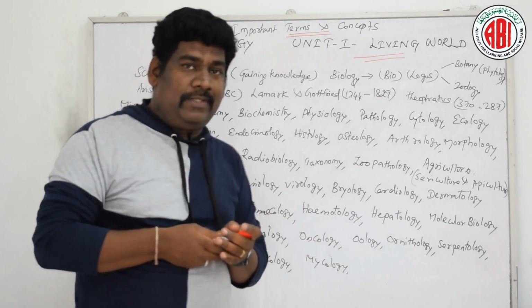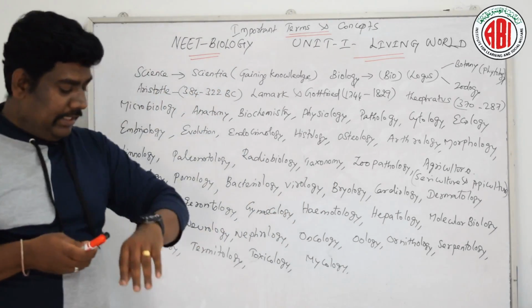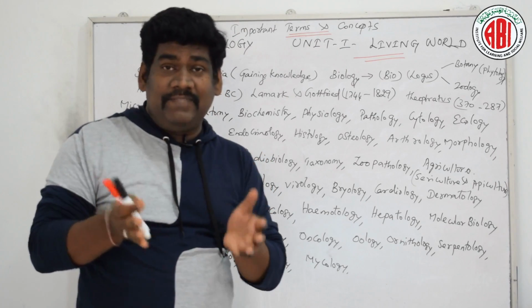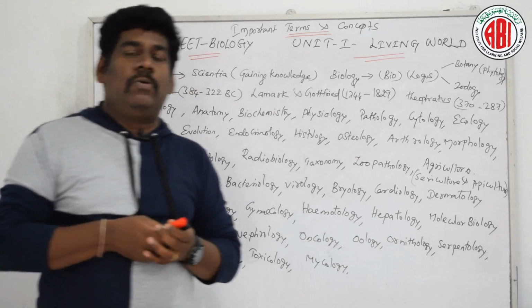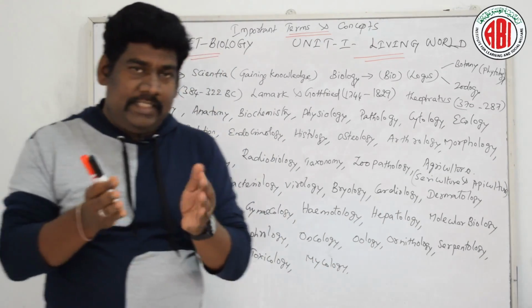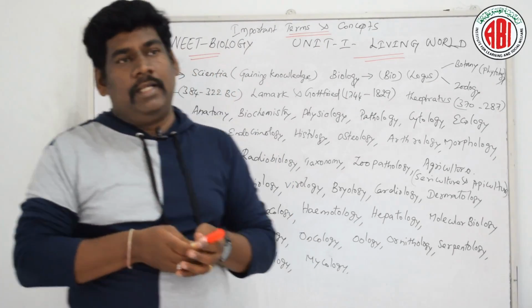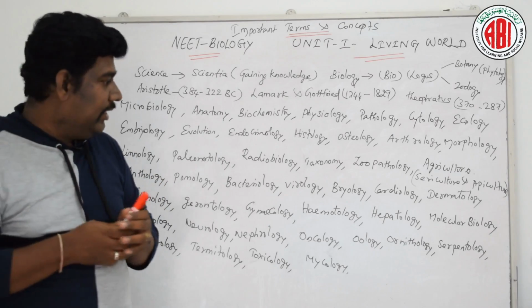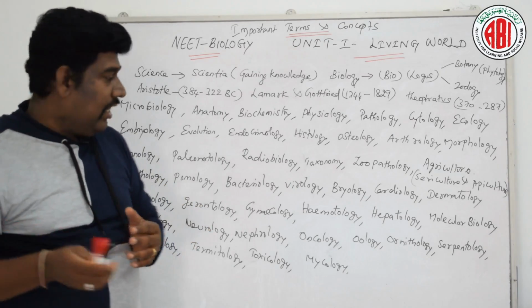Then when we are talking about taxonomy, taxonomy is a branch of science which deals with the systematics and classification of living organisms. How well the organism can be classified in detail, and in which category this organism should be placed, and there are different aspects related to this taxonomic classification of living organisms.